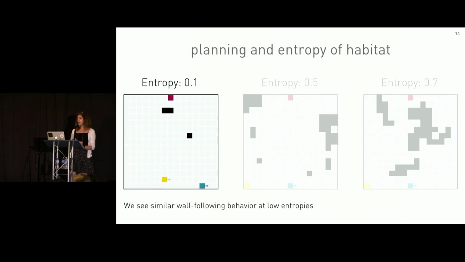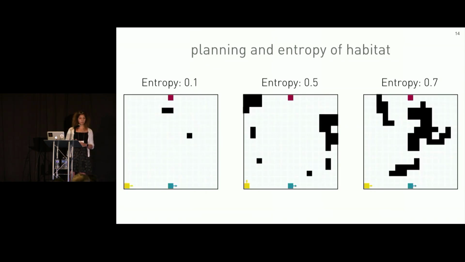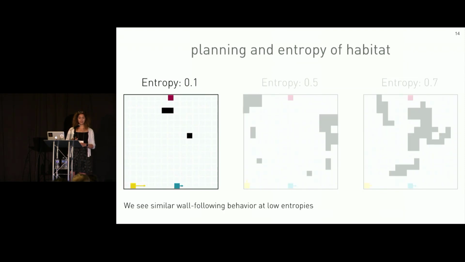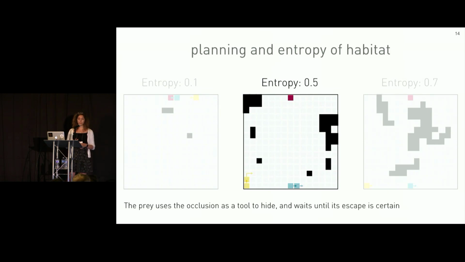At low entropy, we again see this wall-following behavior. There aren't enough occlusions for the prey to utilize them as tools. As we increase entropy, we see a divergence from this wall-following behavior, and we actually start to see the prey using these occlusions to hide. And in fact, it times its actions based on a belief about the predator location. Complex behaviors such as hiding, seen in this video, or anti-predatory tactics occur at these mid-range entropy environments.